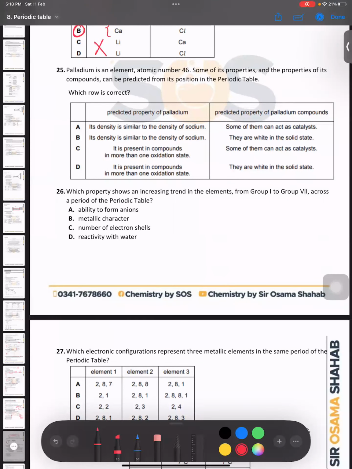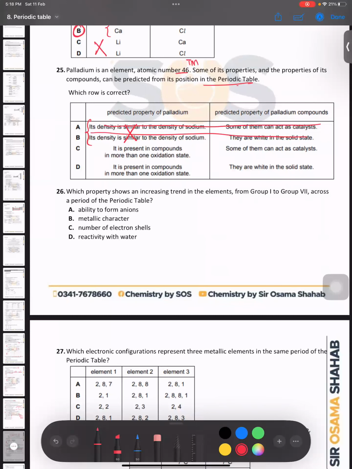Palladium is an element, atomic number 46. We need to find out कि ये है किधर, ठीक है ना? तो ये आपको transition metal में मिलेगा. Some of its properties and the properties of its compounds can be predicted from the position in the periodic table. तो भाई ये transition metal में है, तो इसकी properties transition metal वाली होगी. Which row is correct? Predicted properties of palladium. अब देखें वो कह रहा है its density is similar to density of sodium. अब ये जब transition metal है तो ये वाली बात तो हो ही नहीं सकती. So C or D can be the answer. हमें ये दोनों points देखने ही नहीं हैं.